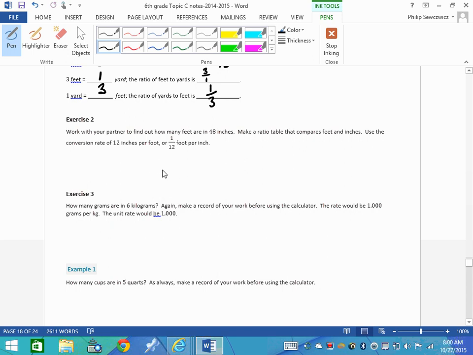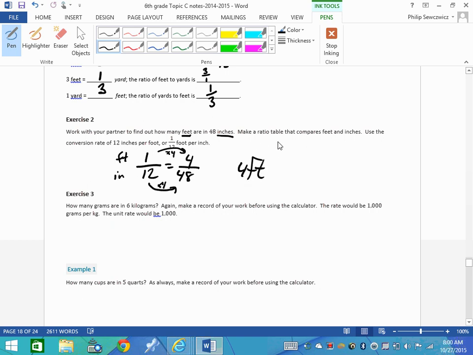get neat, clean numbers. So for example here, the two things that we are talking about are feet and inches. So if we've got 1 foot, that is the same as how many inches? And this is where 1 foot is the same as 12 inches. We want to know, we've got 48 inches. So what number do you multiply 12 by to get to 48? Yeah, you're going to times it by 4. So if we multiply by 4 here, we do end up getting our 4 feet as our answer.